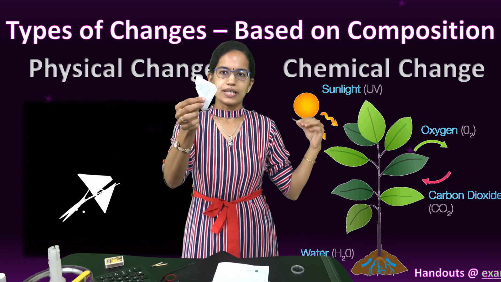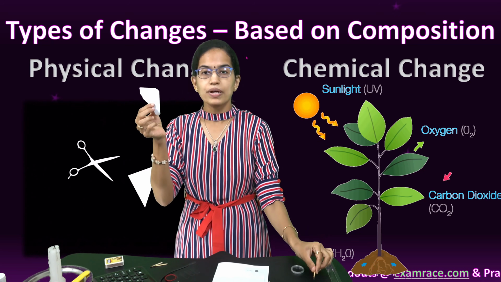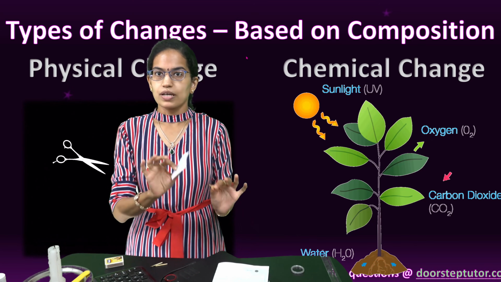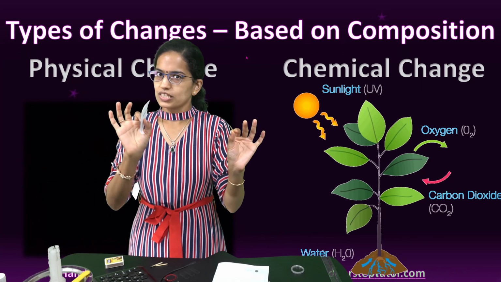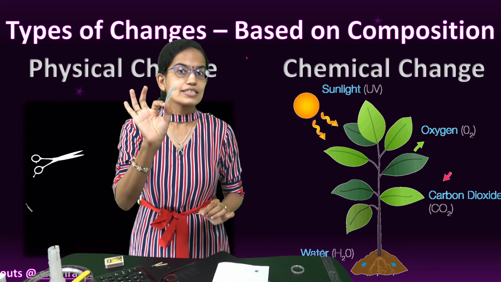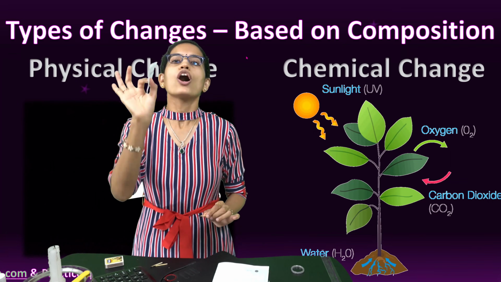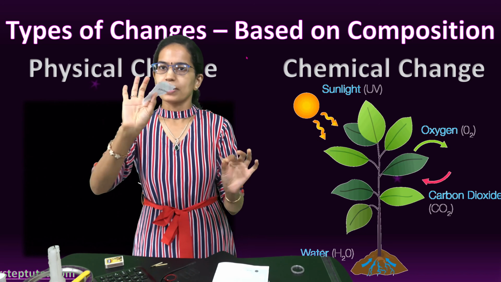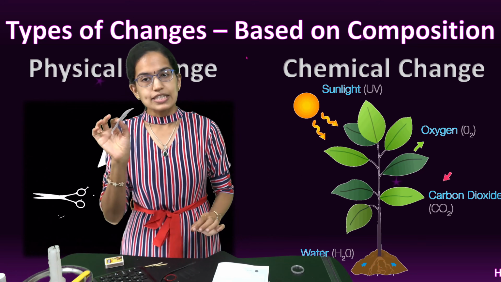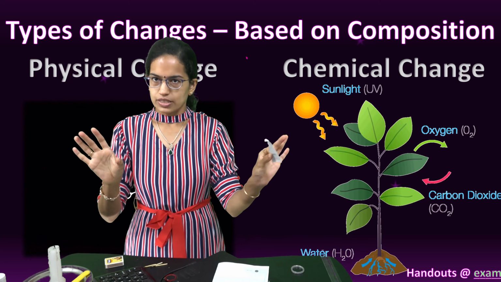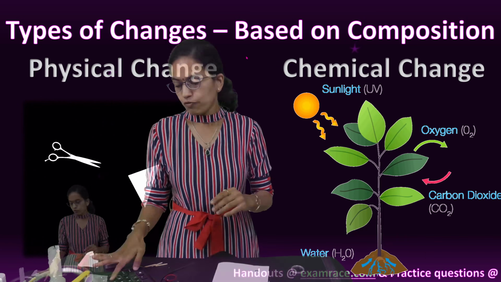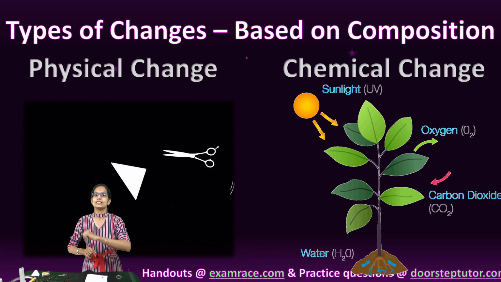So what would happen? This is an example of burning of the paper. So chemical change. So with this paper we have seen all kinds of changes, but this is a chemical non-reversible change. Clear? This burnt paper cannot come back. So this is a chemical non-reversible change. But again in chemical change, we do have reversible changes.